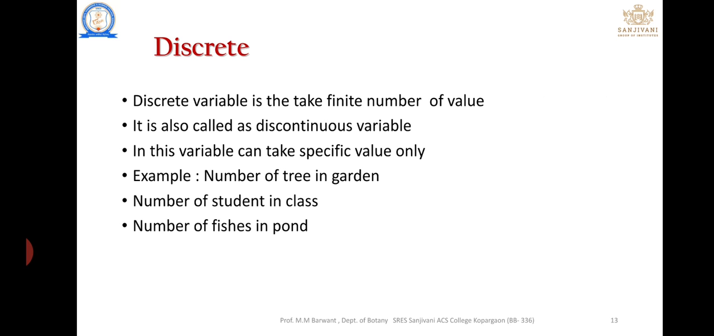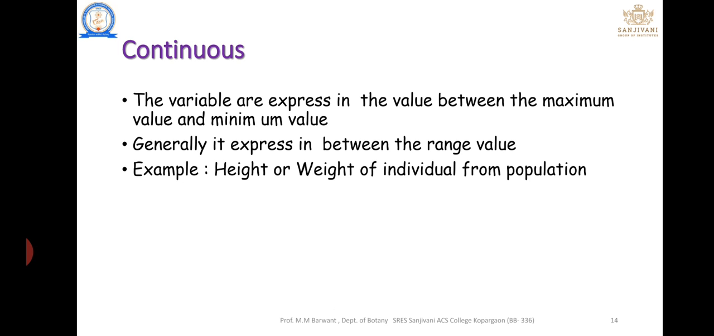Number of trees in a garden: we can imagine 34, 50 trees in the garden. Number of students in a class: 10, 12, 40, 60, 70 students in a class. The number of fishes in the pond: 10 fishes, 2 fishes, 4 fishes, having the exact number, is another discrete variable.